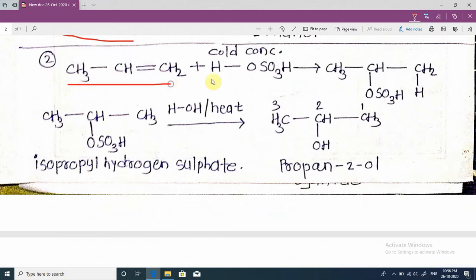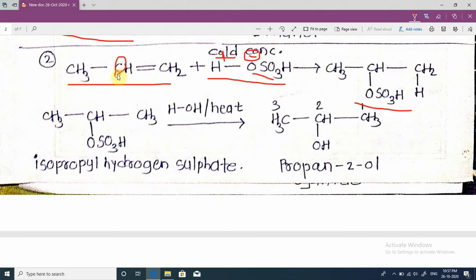When propene is passed through cold concentrated H2SO4, propyl hydrogen sulfate is formed. Here the H carries a positive charge and OSO3H carries a negative charge. The negative part of this reagent attaches to that unsaturated carbon atom of propene which carries fewer hydrogen atoms.